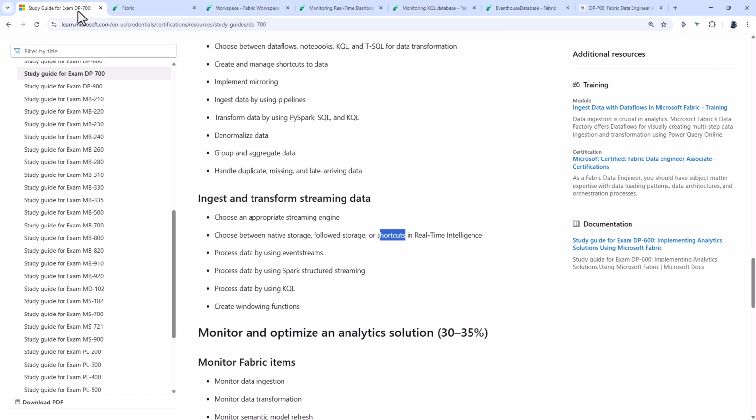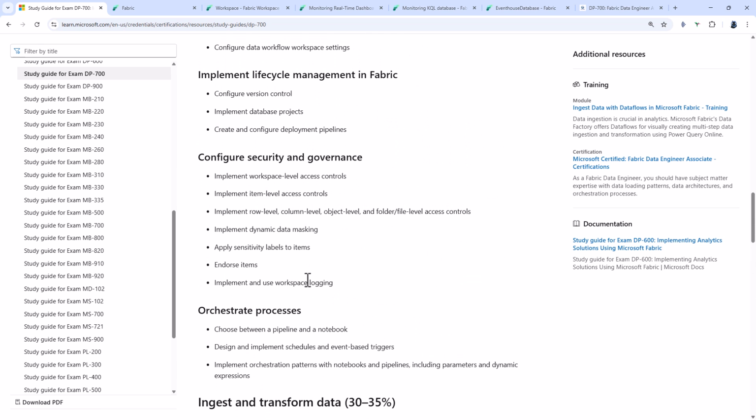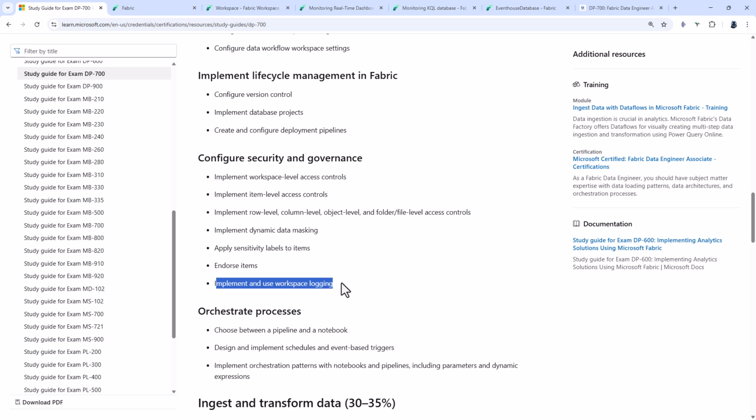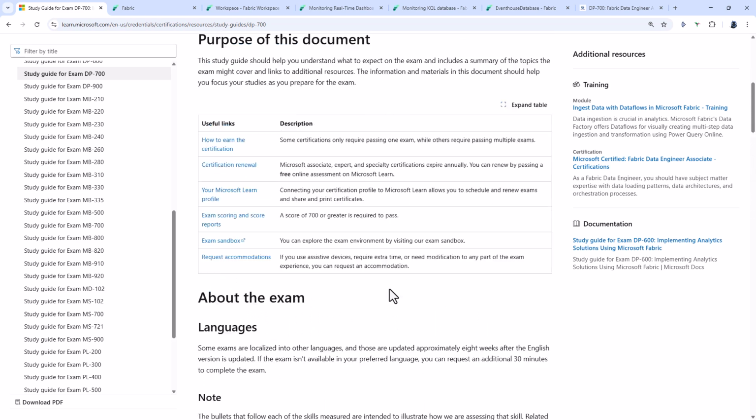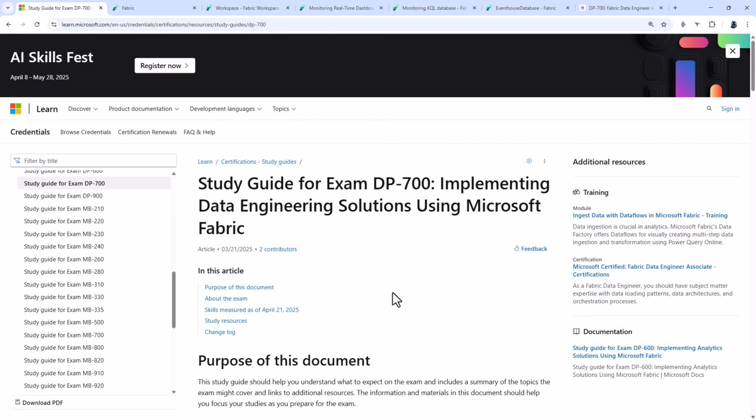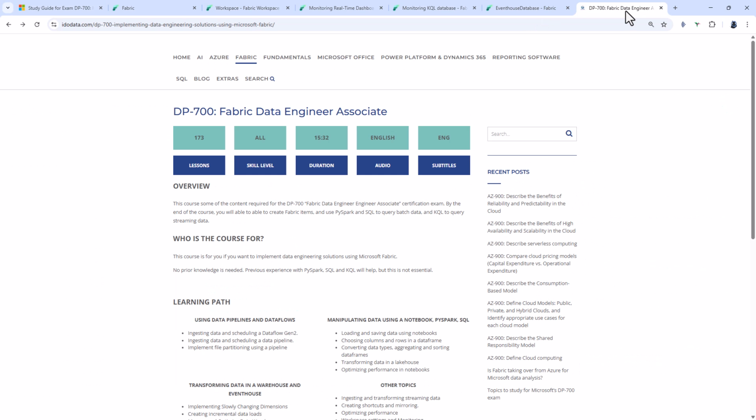So these are the changes that are being made to the DP-700 exam. And the new topics are choosing between native, followed storage, or shortcuts in real-time intelligence, and implementing and using workspace logging.